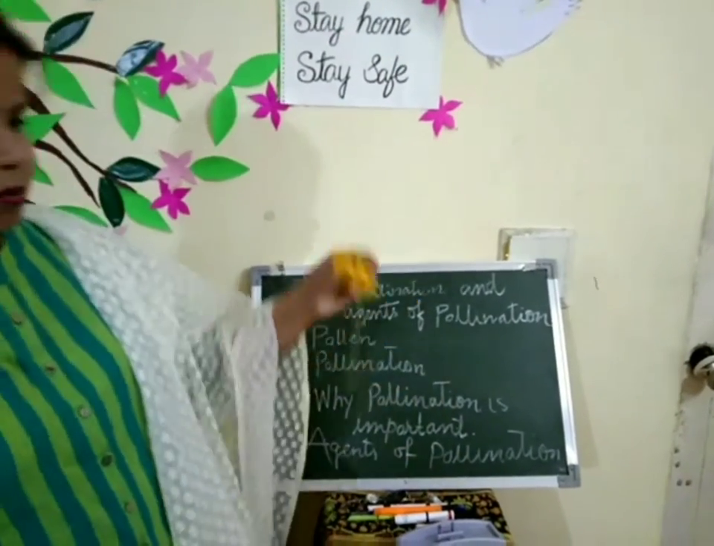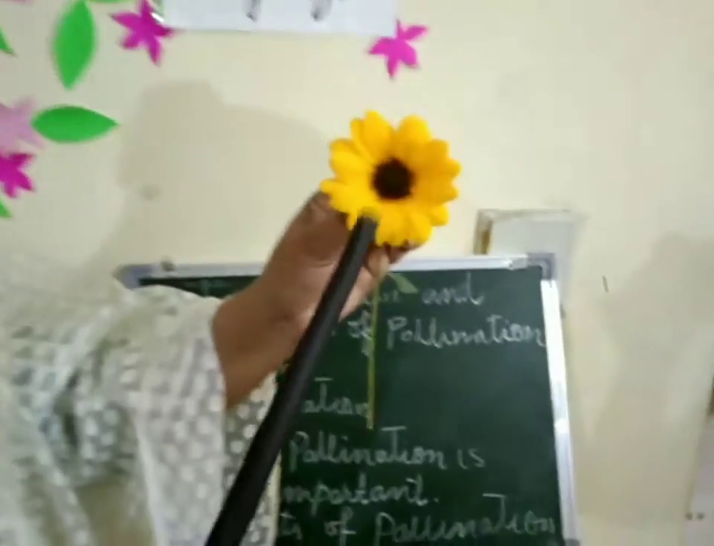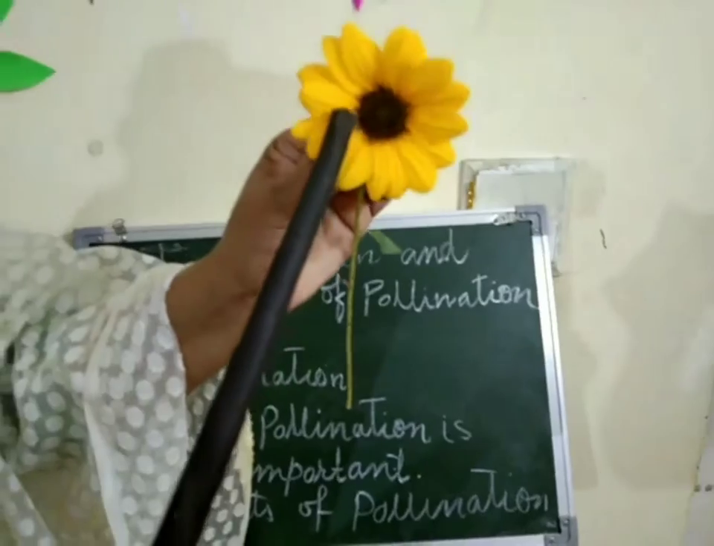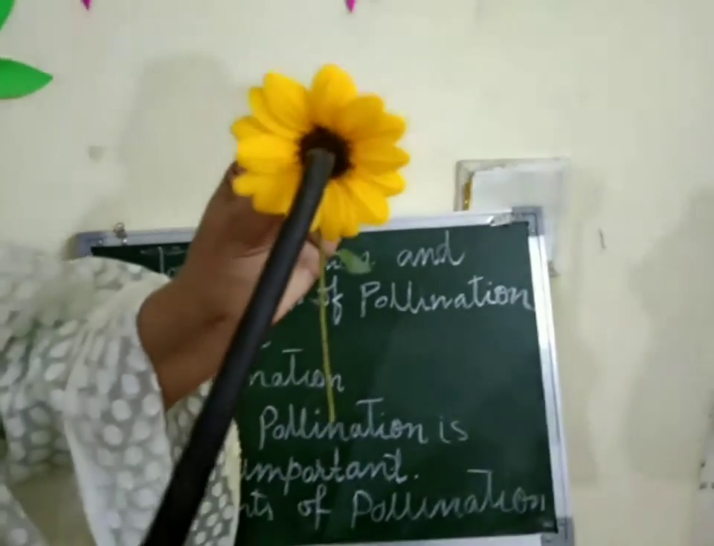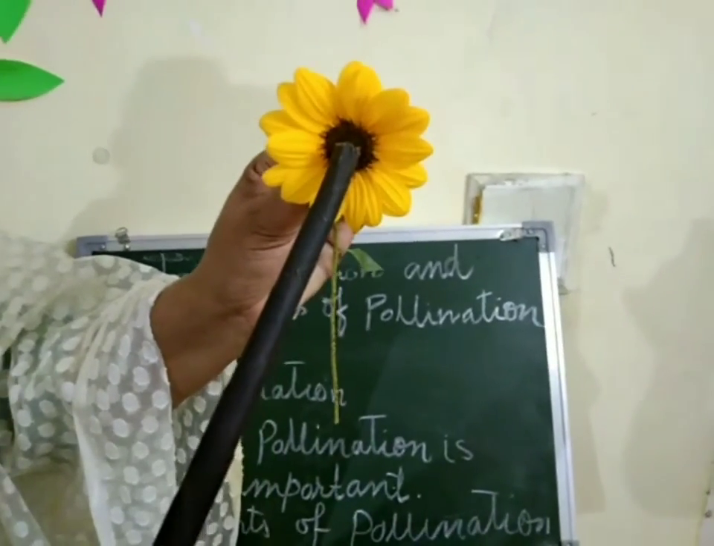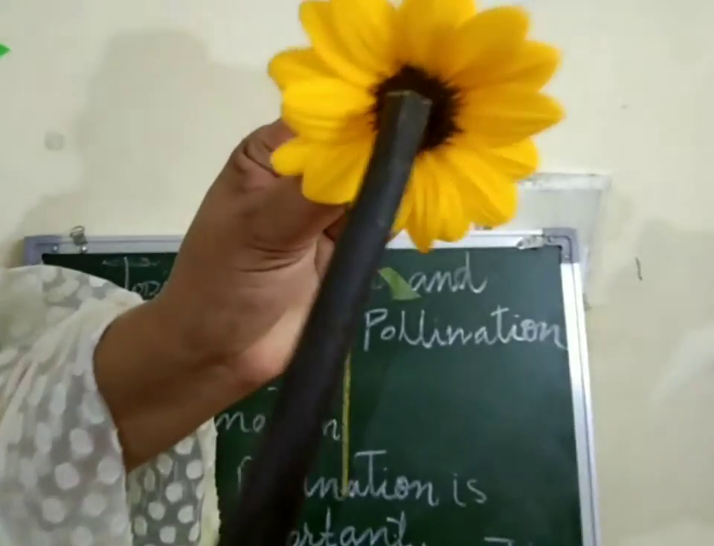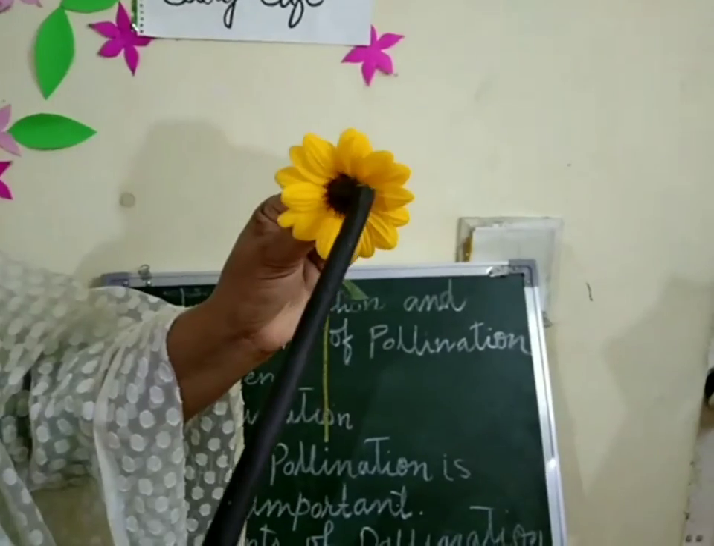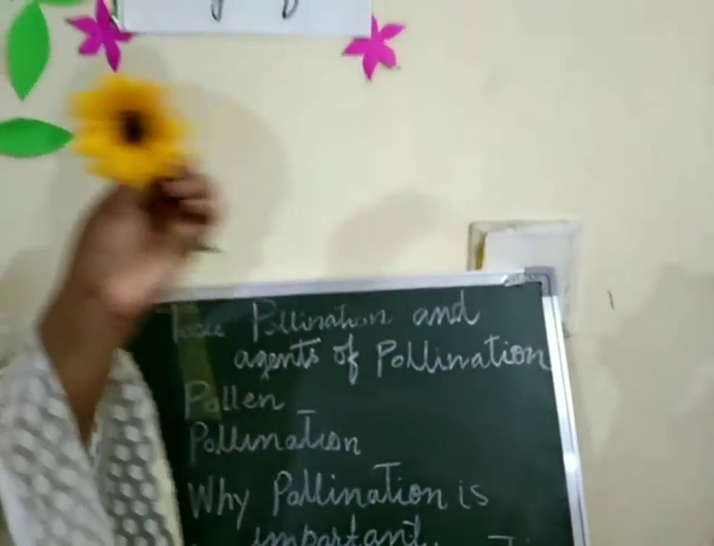Right? This is a very beautiful flower in my hand. I can show you the pollen grains here, and all the pollen grains are present at the male part. The center is the female part, that is called the stigma, right? And these are the anthers where pollen grains are present.